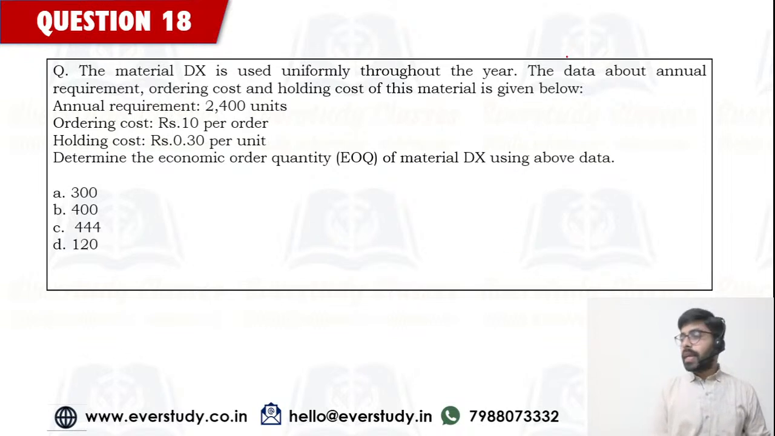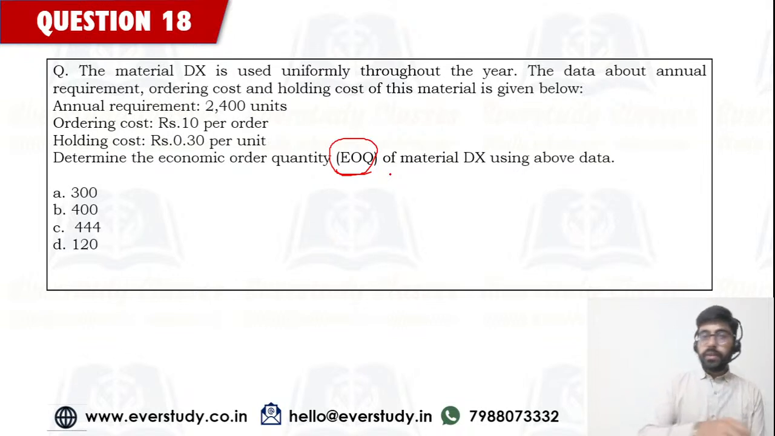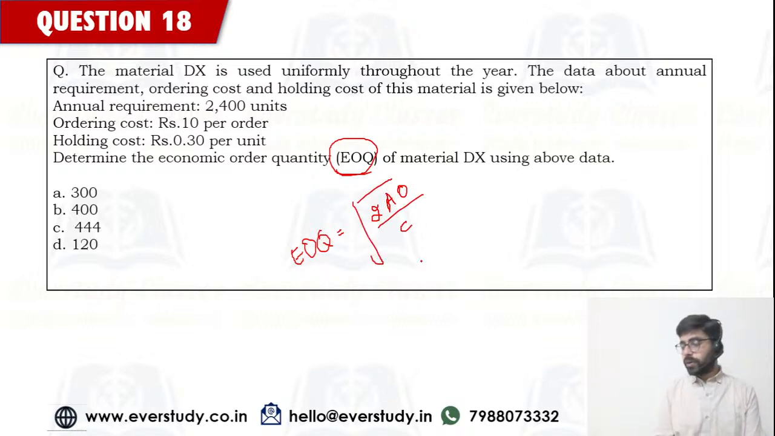The material dx is used uniformly throughout the year and we have been given the data about the annual requirement, ordering cost and holding cost. We have to find the EOQ. EOQ निकालिए. सर EOQ का फॉर्मूला क्या होता है? इकोनॉमिक ऑर्डर क्वांटिटी is under root of 2 into annual requirement into ordering cost divided by carrying cost. This is what we have to do.